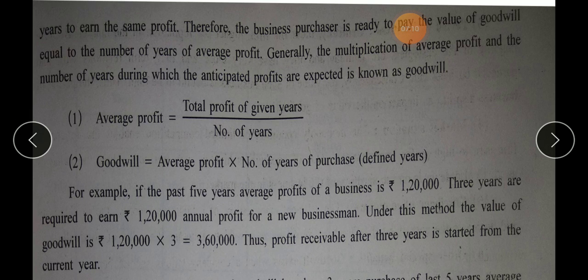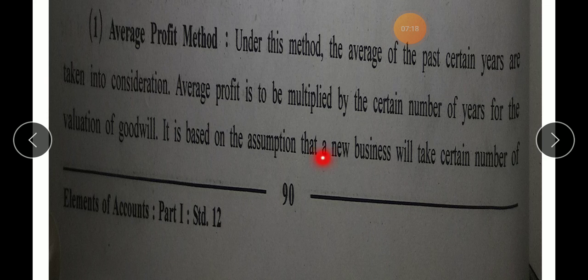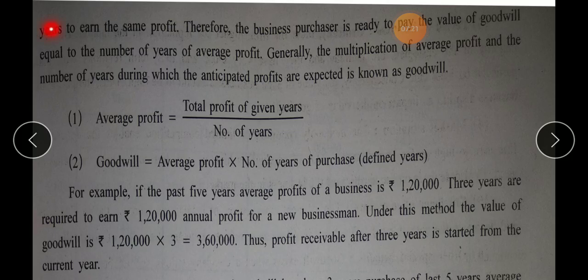Sometimes it is 49,000, sometimes 52,000. So what is the average that you will consider? You will consider it as 50,000 every year. So it is based on an assumption that the new business will take certain number of years to earn the same profit. The business purchaser is ready to pay the value of goodwill equal to the number of years of average profit.